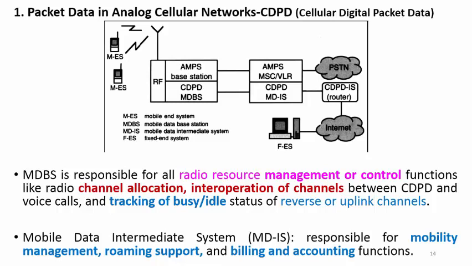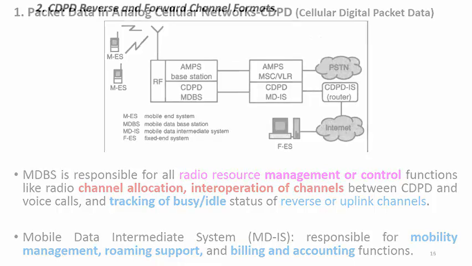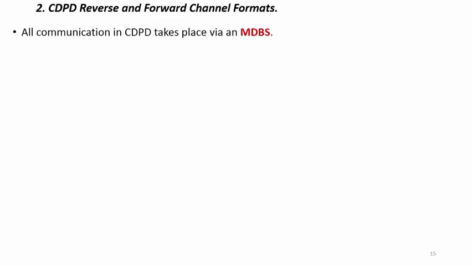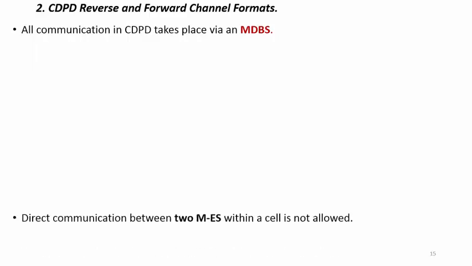Then the MDIS, mobile data intermediate system, is responsible for mobility management, roaming support, and billing and accounting functions. All the communications in CDPD take place via the MDBS only.